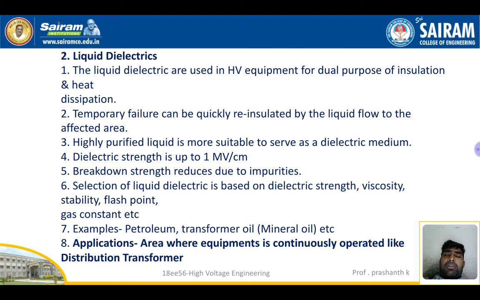If supply is given to the primary side, it induces EMF in the secondary side according to mutual flux linkage. If current passes through the winding, what happens? It produces heat, right? To avoid heating up the overall transformer, we have cooling oil inside the transformer, which also provides insulation, because electrically it is separated and magnetically it is coupled. That's why we use transformer oil and petroleum there. The application area is equipment that is continuously operated, like a distribution transformer, right? So even in the distribution transformer we are using it.